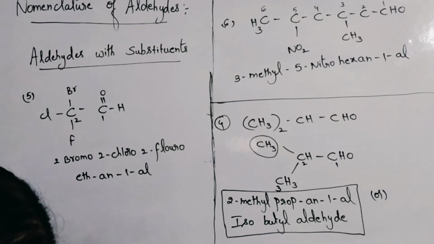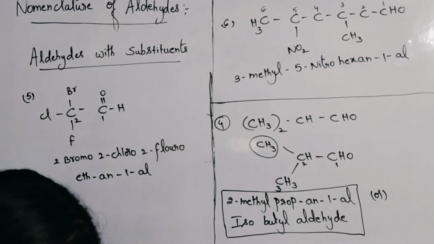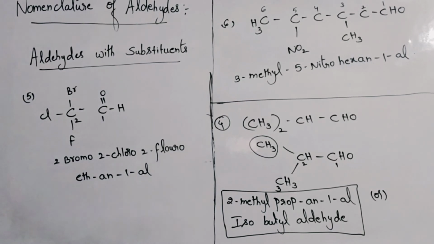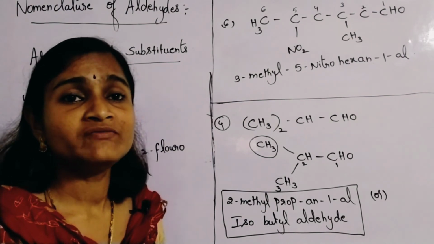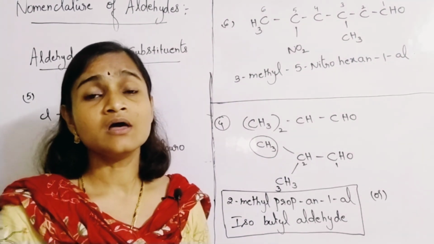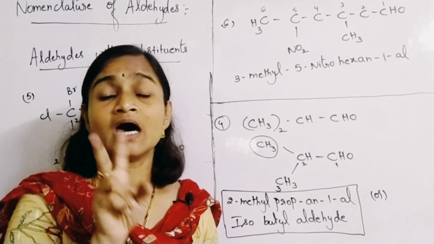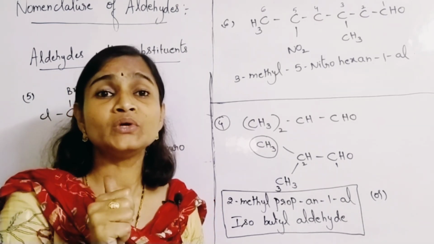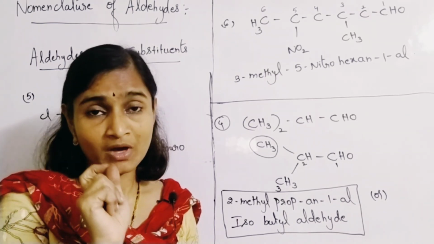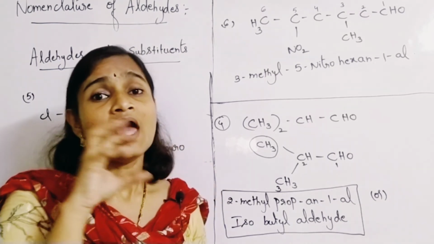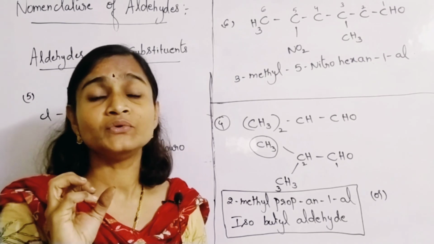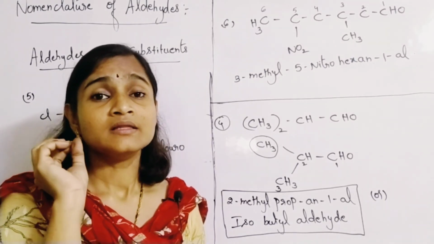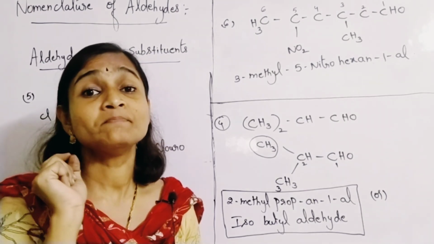Okay, so like this we have learnt the nomenclature of aldehydes with some substituents. In the next video we will learn what happens if 2 functional groups are there along with aldehydes: how to give the naming, which one gets priority, and how to give the suffix and the prefix. That we will learn in nomenclature of aldehydes part 2.